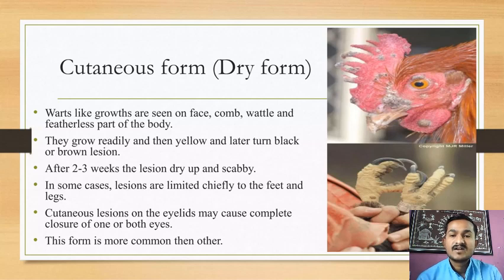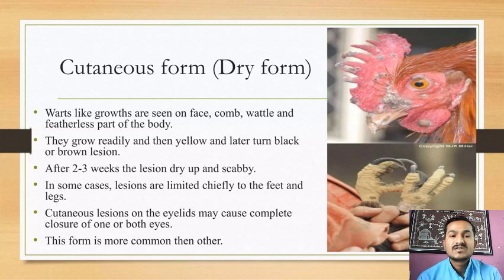It's a dry form. You can see dry types of spots present on the head region, around the eyes, around the beak, or on the surface of the comb of these birds. So let's see the cutaneous form.